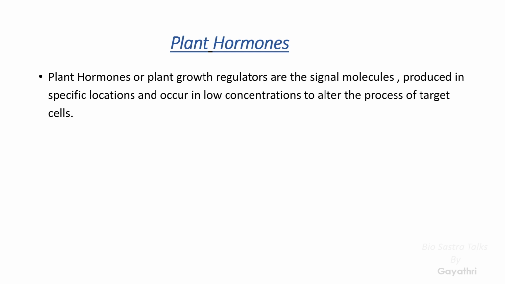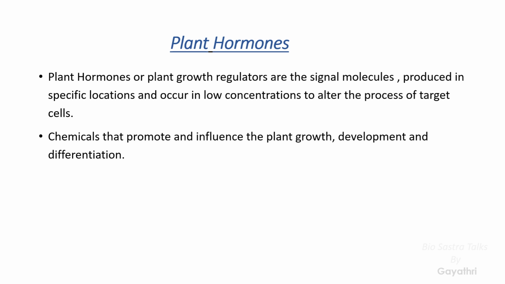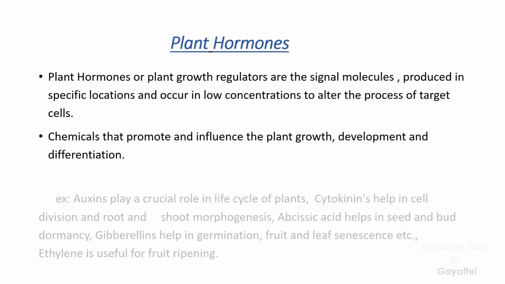Okay, but everywhere, what is their main role? They are always present in low concentrations, but they show more reactions. Here I told you, they are produced in specific locations and observed in low concentrations, but they alter the processes of the cells. Next, what are they also known as? Simply, we can say they are the chemicals that promote and influence the plant growth, development, and differentiation.